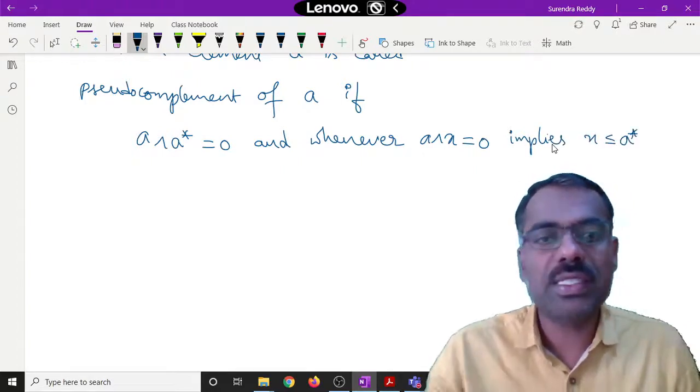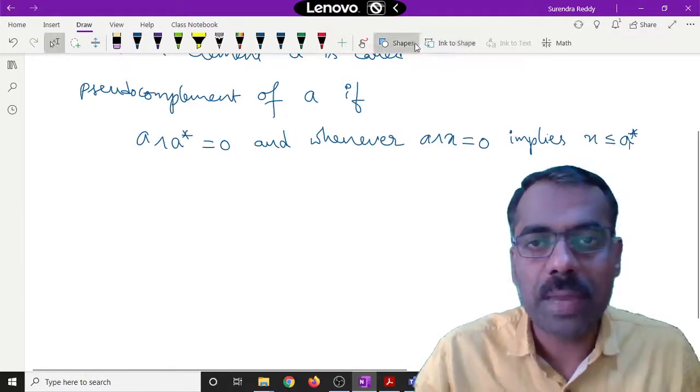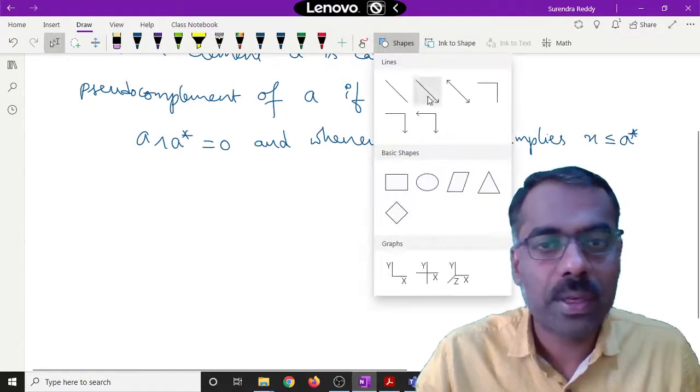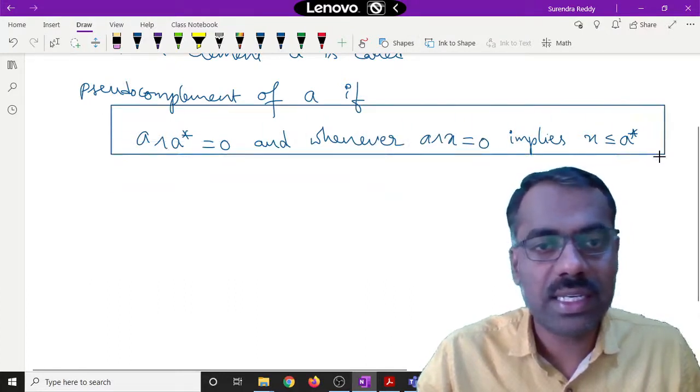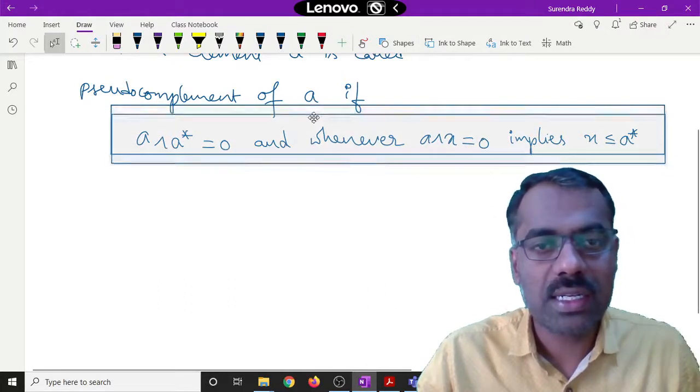That means this A star is the maximum element which satisfies this condition with A meet A star.